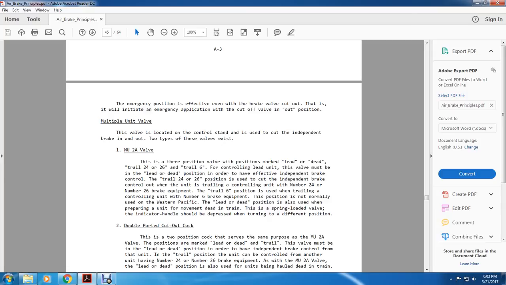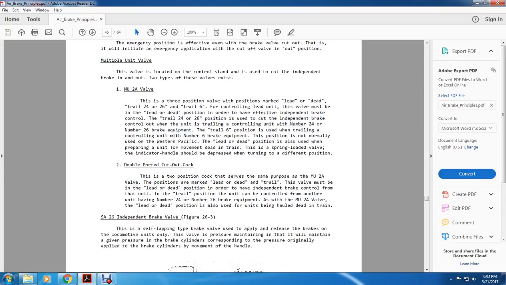The one is used when the unit is trailing control under the 2, 4 or number 2, 6 brake equipment. Trail 6 is used when trailing a control unit with the number 6 brake equipment. The position is normally opening, used in the Western Pacific. The lead unit position is used only when preparing a unit for movement in a dead end train. The spring-loaded valve with the indicator handle should be depressed when turning to a different position.